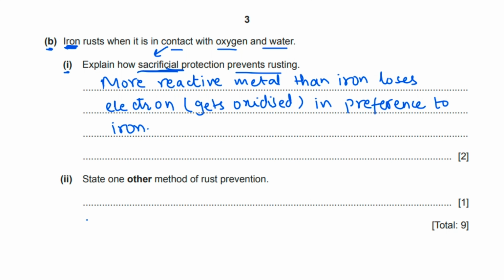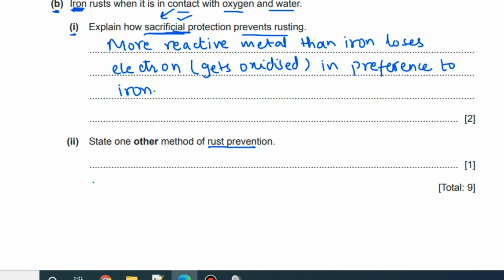State one other method of rust prevention. One method is sacrificial protection. Another method can be painting.